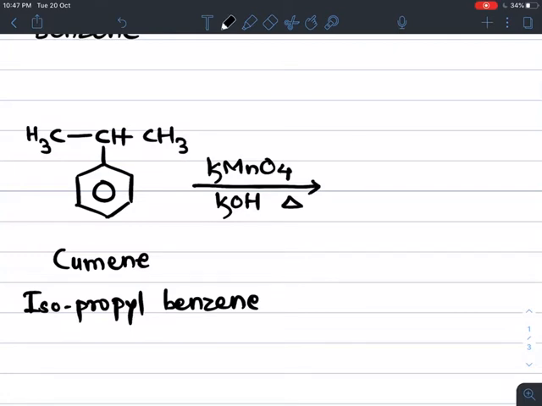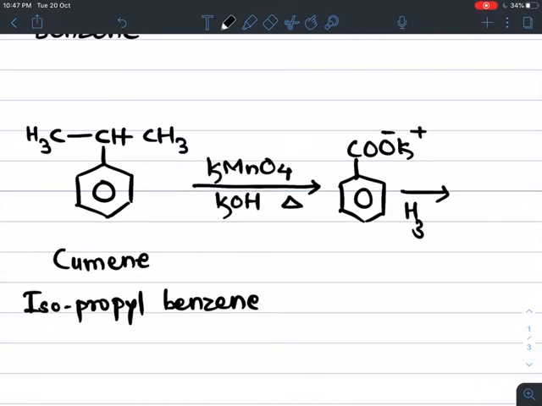We get COOK, the potassium salt of benzoic acid, potassium benzoate, which on further acid hydrolysis gives benzoic acid. So aromatic carboxylic acid is prepared from alkyl benzene like cumene.